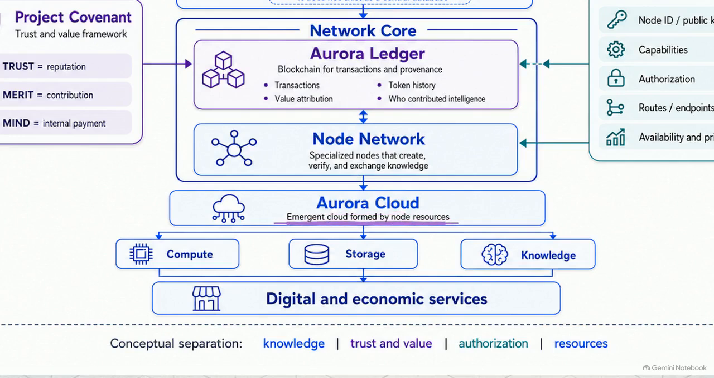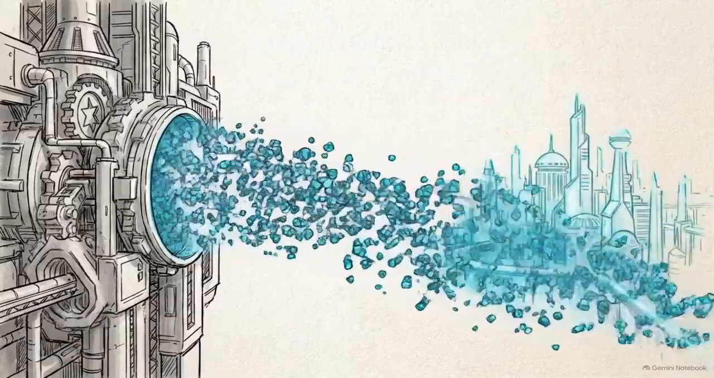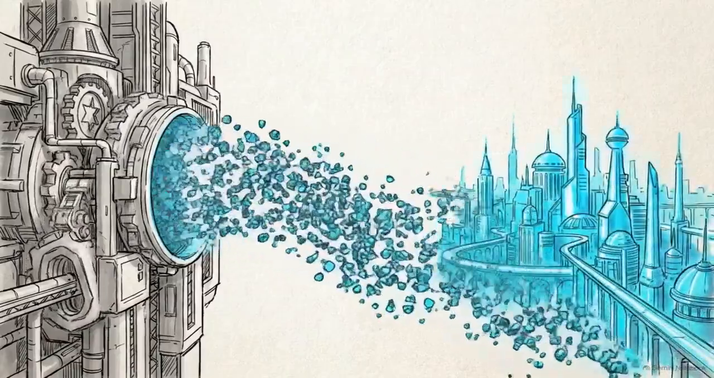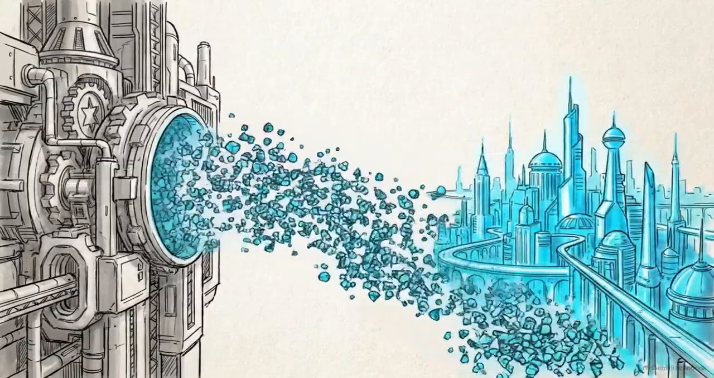This cloud is emergent because it is formed by the combined resources of decentralized nodes rather than the static servers of a central provider. This layer provides 3 distinct categories of resources: raw compute, data storage, and structured knowledge. Aurora routes these resources downward to power applications and user-facing tools. This brings us to the final output of the stack: digital and economic services. This demonstrates that complex AI and economic services can function effectively without being hosted on a centralized server farm.